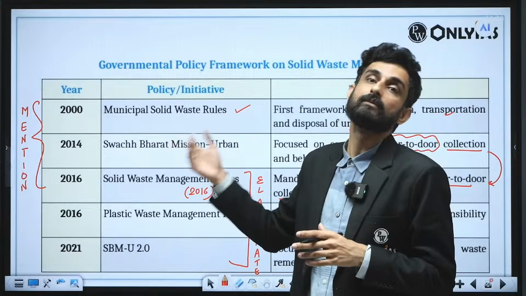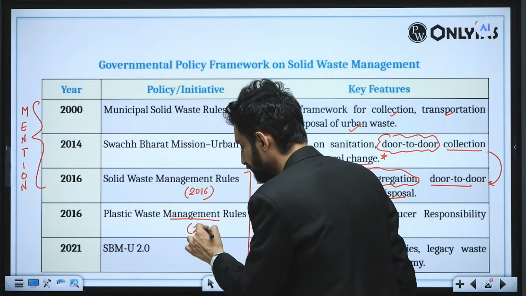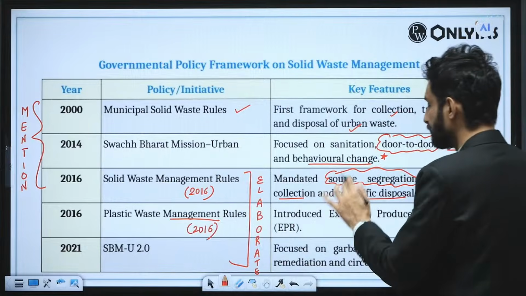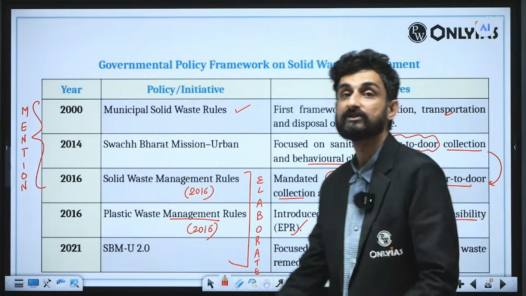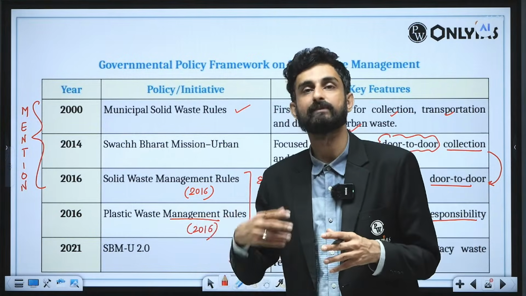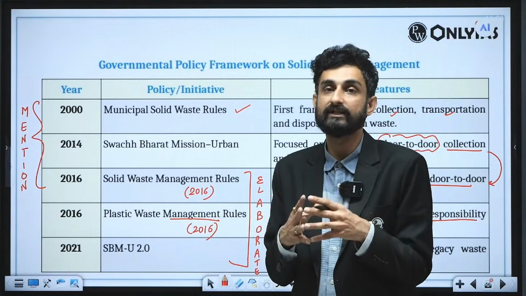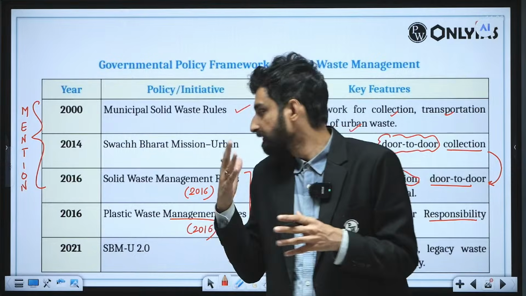Therefore, we came up with the Plastic Waste Management Rules as well in 2016.